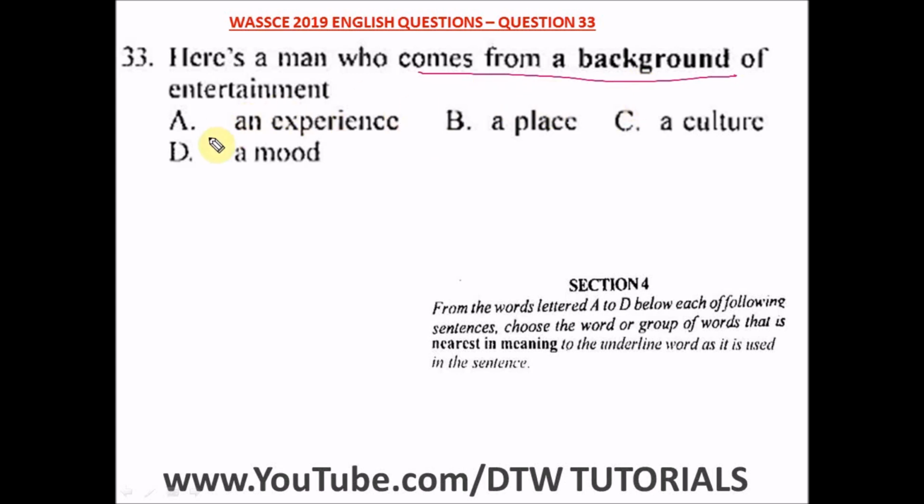So the best option here, A says what? An experience. No, not experience. Experience can just be within a time frame. B says a place. We're not talking of a place. C says culture. Yes, a way of life. That's what we're looking at. Culture, this is the right answer here. D says mood. No, this is wrong. So our right answer here is culture. It comes from a culture of entertainment. This is the right option.